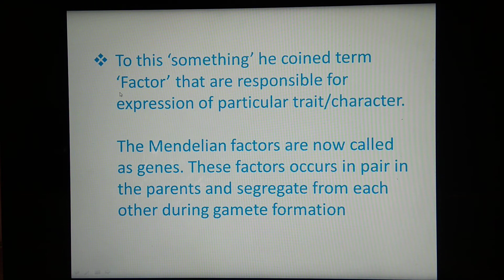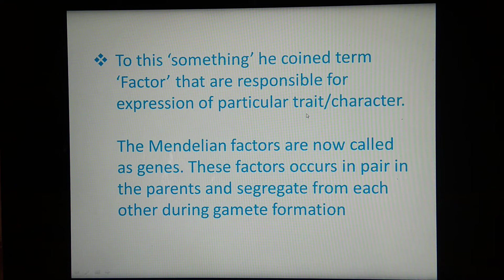That means according to Mendel, there is a factor which is responsible for the expression of a particular trait or character. What is this trait or character? We can consider the color of eye in case of human beings. If you see minutely, different colors in the eye are seen. Some have brown eye, in some cases blue colored eye is there, and some human beings have black colored eye.